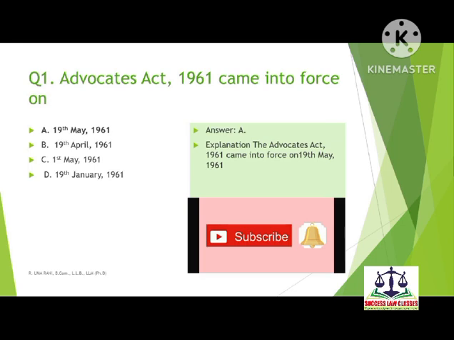So here the option A is 19th May 1961. Option B is 19th April 1961. Option C is 1st May 1961 and option D is 19th January 1961. So the correct option here is option A, that is 19th May 1961. The Advocates Act 1961 came into force on 19th May 1961.